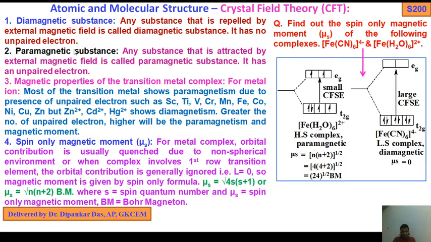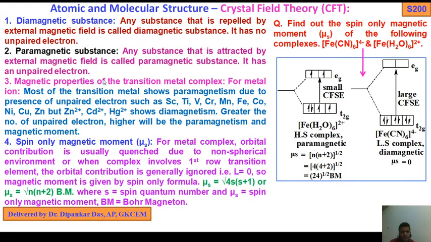So now the diamagnetic substance. Any substance that is repelled by an external magnetic field is called a diamagnetic substance. I have already told you several times, during the discussion of inner and outer orbital complexes and even the molecular orbital diagram, it has no unpaired electron. Paramagnetic substance: any substance that is attracted by an external magnetic field is called a paramagnetic substance. So it has unpaired electrons.